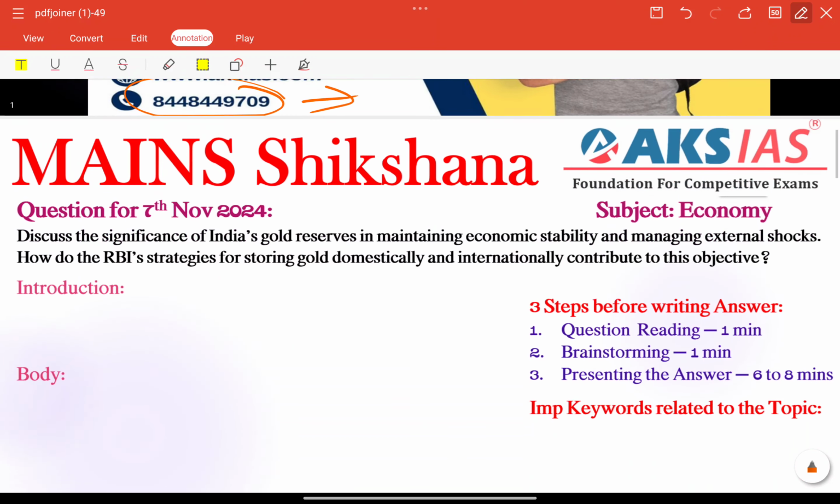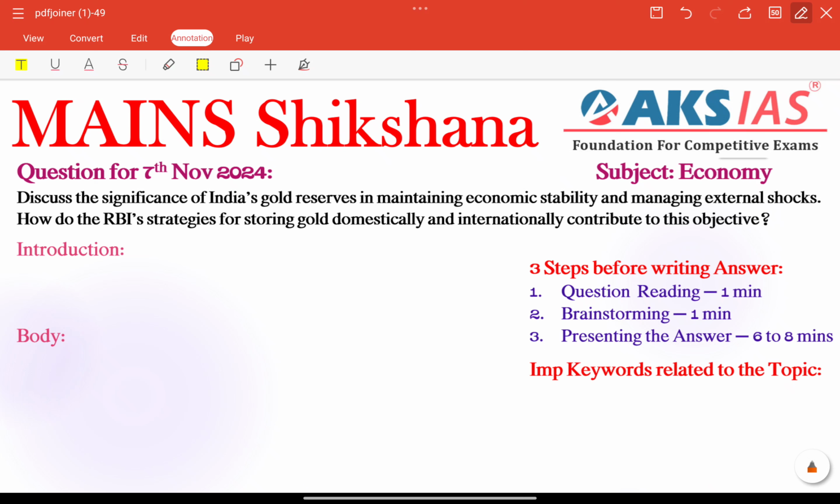So let's check today's main section of free initiative. Question for 7th November 2024, that is subject related to economy. Discuss the significance of India's gold reserves in maintaining economic stability and managing external shocks. How do the RBI's strategies for storing gold domestically and internationally contribute to this objective?